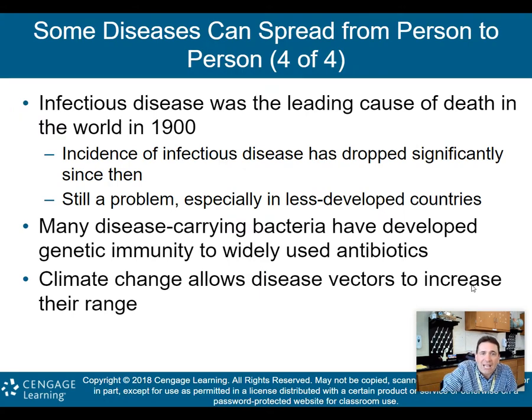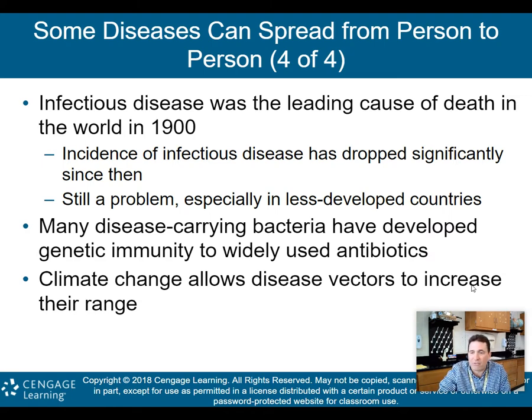Infectious disease was the leading cause of death in the world in 1900. However, the incidence of infectious disease has dropped significantly since then. That's because of all our medicine, access to cleaner water, access to more sanitary conditions, meaning toilets, things like that, that in the 1900s, not everyone had.